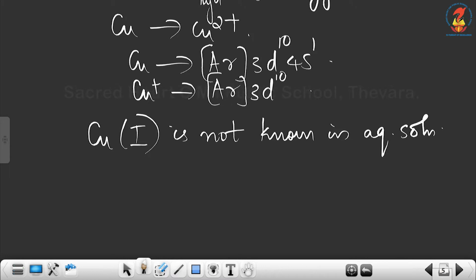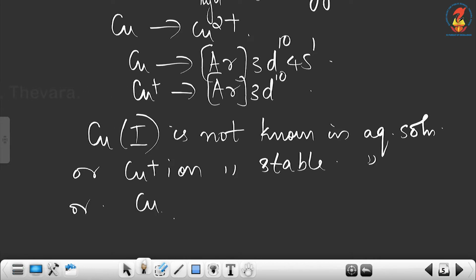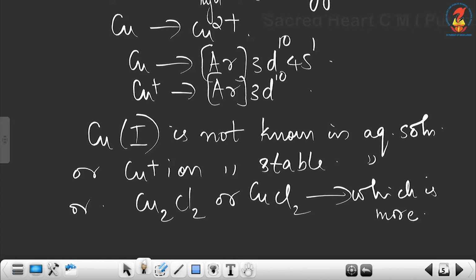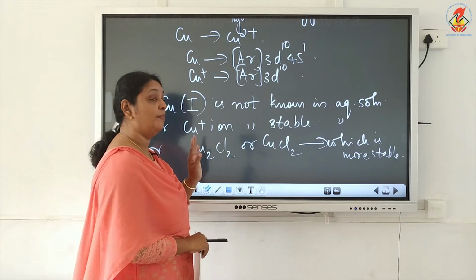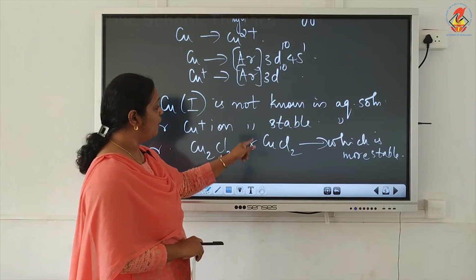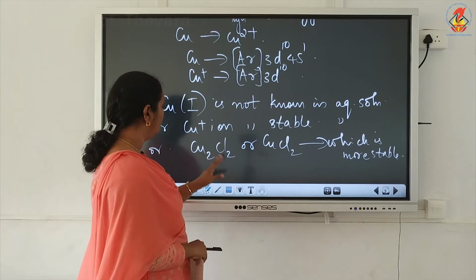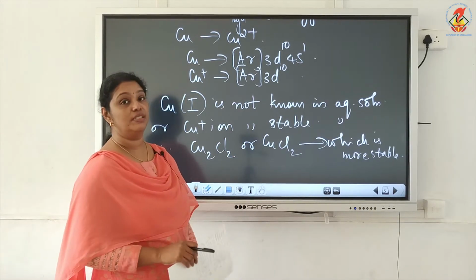Now, the next question is, copper 1 is not known in aqueous solution, or you can say Cu+ ion is not stable in aqueous solution, or out of Cu2Cl2 or CuCl2, which is more stable in aqueous solution, and why? So, three questions have the same answer: copper 1 is not known in aqueous solution.